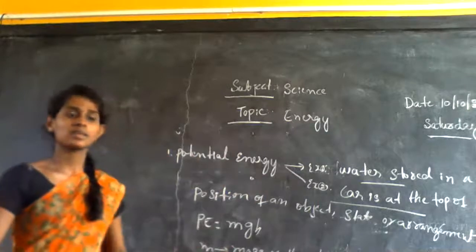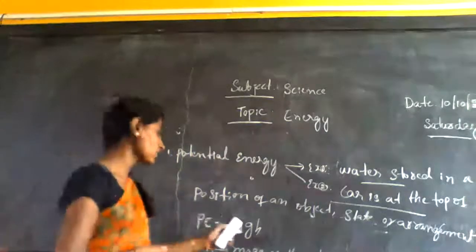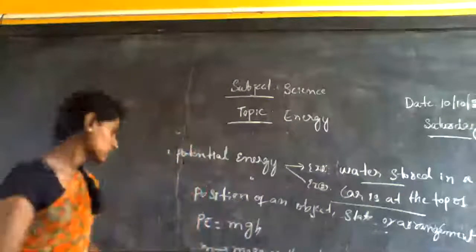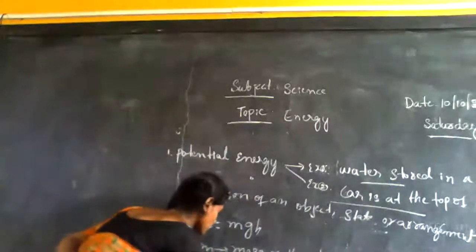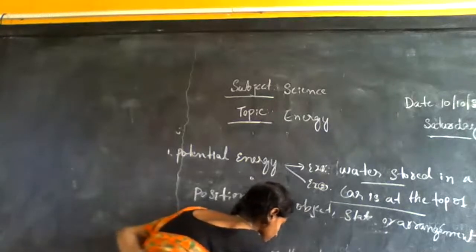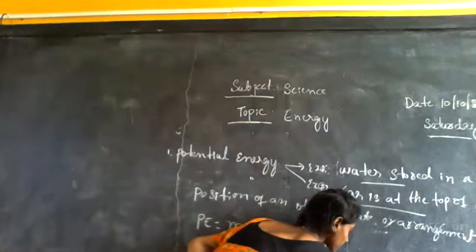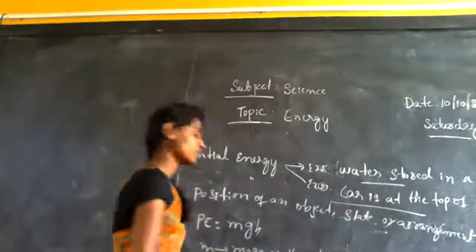What is g? In your previous classes, you already studied the formula. g means acceleration due to gravity. Then tell me what is h?